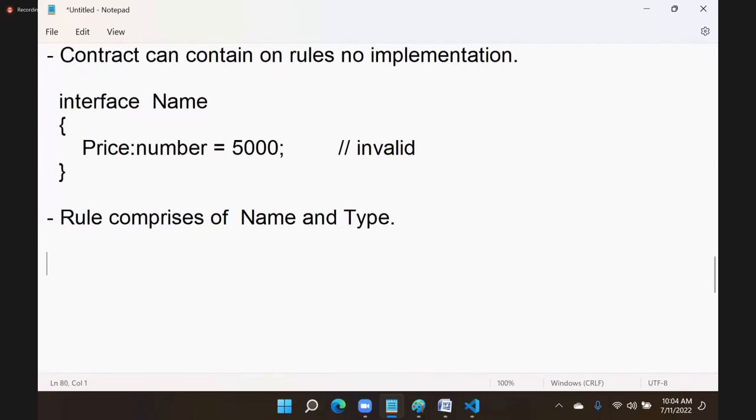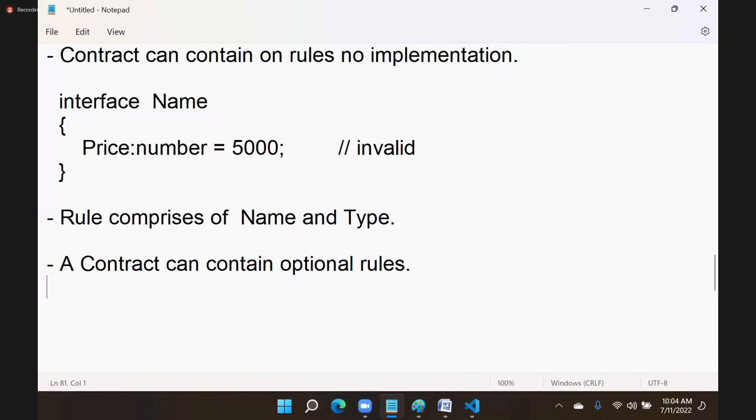Now, very important here, you should know that a contract can contain optional rules. Actually, every rule in a contract is compulsory, but some rules you can make optional.